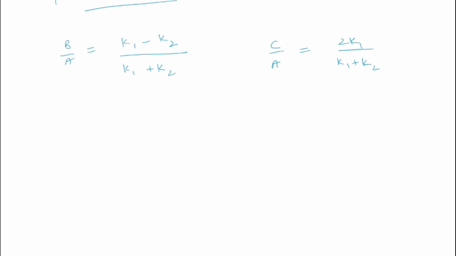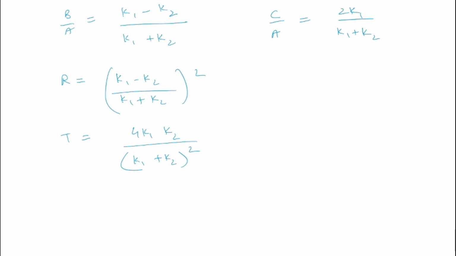And when you calculate the reflection and transmission coefficients using these values, R comes out to be ((k1 minus k2) upon (k1 plus k2)) whole square, and T comes out to be 4 k1 k2 divided by (k1 plus k2) whole square. So in this video we have calculated the transmission and reflection coefficients for both cases. So in this video we have discussed all things when a particle approaches a step potential.